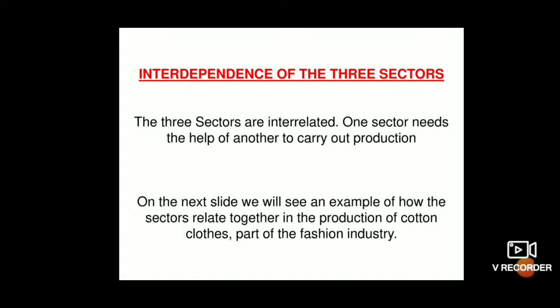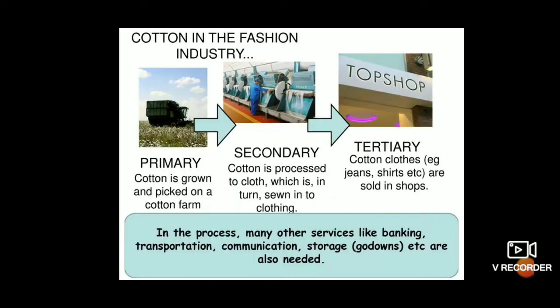On the next slide, we will see an example of how the sectors relate together in the production of cotton clothes, part of the fashion industry. Let us see this cotton in the fashion industry. Primary. What is the primary sector here? Cotton. Cotton is grown and picked on a cotton farm. Next, it goes from the primary sector to the secondary sector. Here, cotton is processed into cloth, which is in turn sewn into clothing.